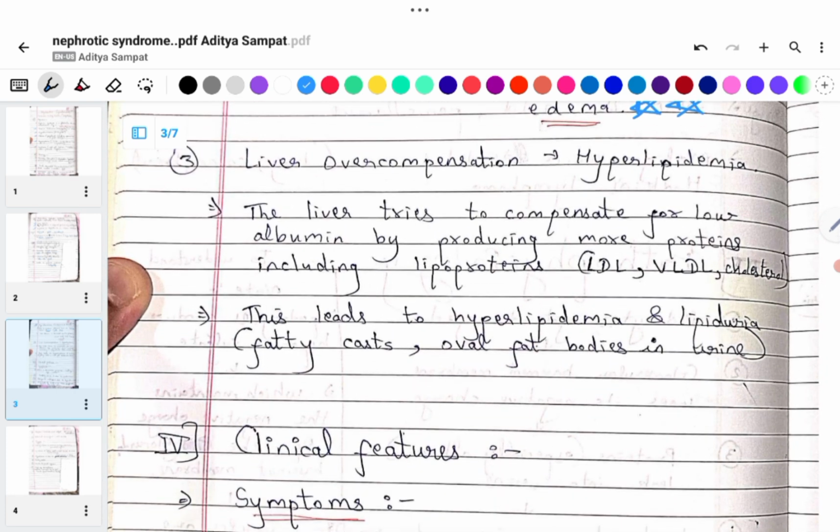Third point is liver overcompensation. Now how does liver overcompensation happen? The liver tries to compensate for low albumin by producing more proteins, including lipoproteins, LDL, VLDL, cholesterol. This leads to hyperlipidemia and lipiduria, fatty casts, oval fat bodies in urine.